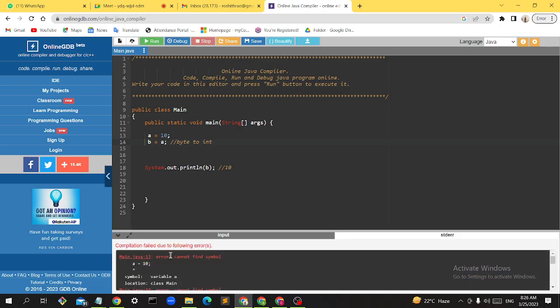see, cannot find symbol. It does not know what this A is, or what this B is. For us, we know that it is a variable, but how should the compiler know? It should know by the data type itself. We should declare in that format only, in that syntax only. Got it?